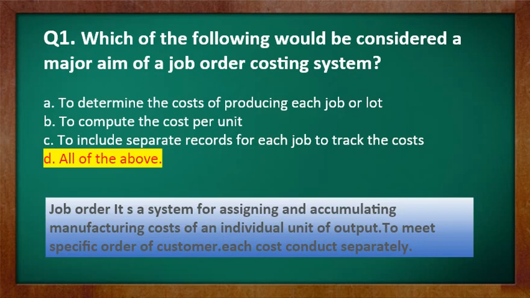So by this meaning we can say option A is correct also, because it determines the cost of producing each job or lot. The second option said it also computes the cost per unit. That's of course, because in this method we are calculating each cost separately, so hence we are calculating cost per unit. Option C, to include separate records, as clear in the last statement of this method in the explanation box. So hence we can say all options are correct. The correct option will be option D.